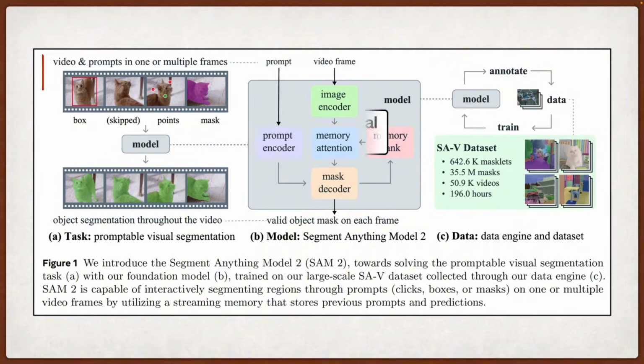Now, here's where it gets interesting. The architecture is actually quite simple, which I appreciate. They basically took SAM and bolted on a memory mechanism. The model processes videos frame by frame in a streaming fashion. None of this load-the-entire-video-into-memory nonsense. Each frame goes through a Hiera image encoder, which is basically a hierarchical vision transformer, and then there's this memory attention module that conditions the current frame on memories from previous frames.